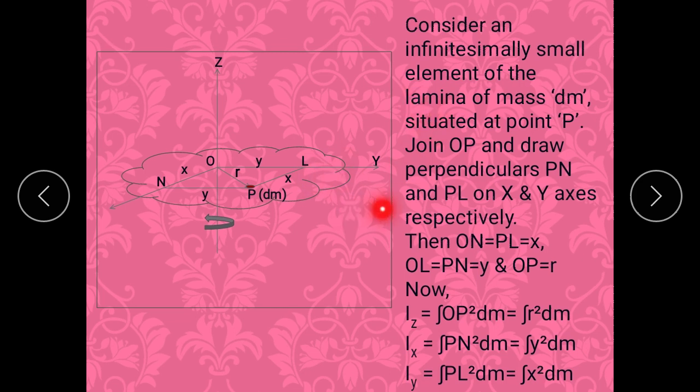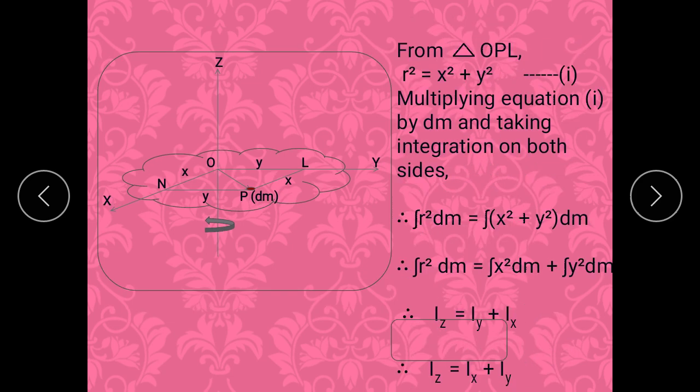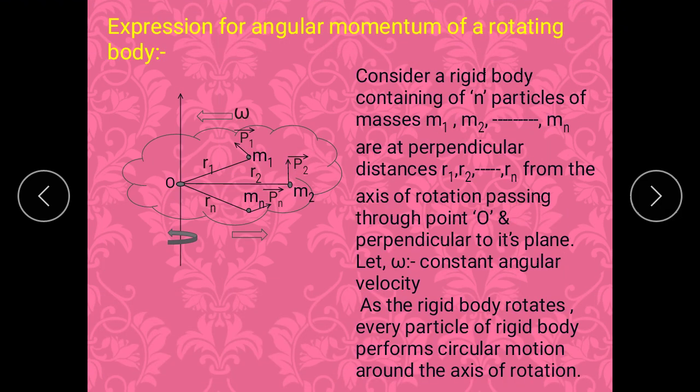About the y-axis, you will find that the perpendicular distance is nothing but x. So Iy is nothing but integration PL square dm, and that is nothing but integration x square dm. So from triangle OPL, you can consider any triangle, okay? You will get the same equation. So we have to apply the Pythagoras theorem over here. So r square is x square plus y square. Again multiply by dm and taking integration, you will get integration r square dm is equal to integration x square plus y square dm. Taking integration separately, you will get Iz is equal to Iy plus Ix. So you can say Iz is equal to Ix plus Iy.